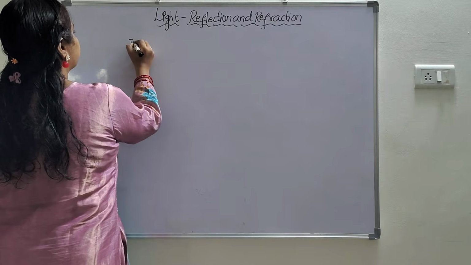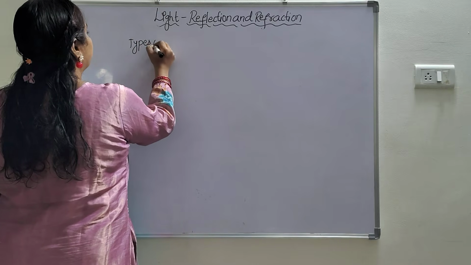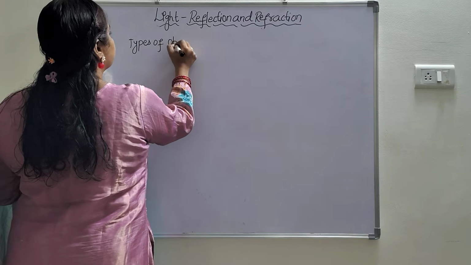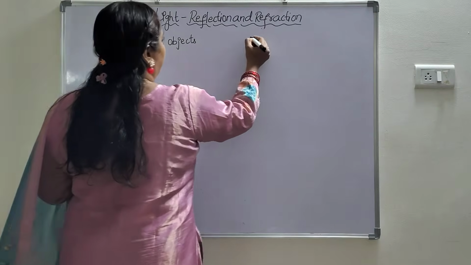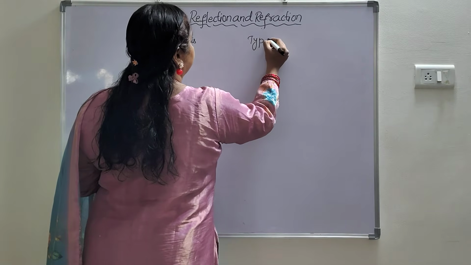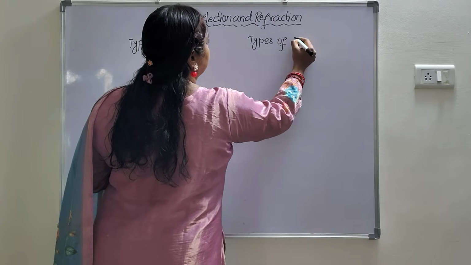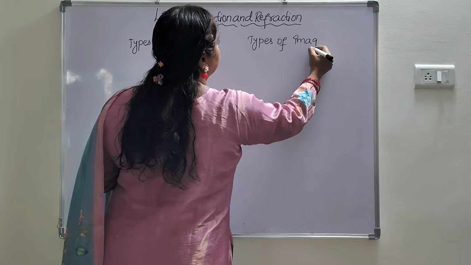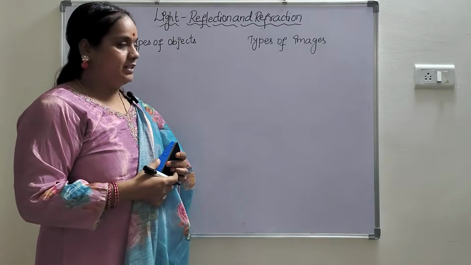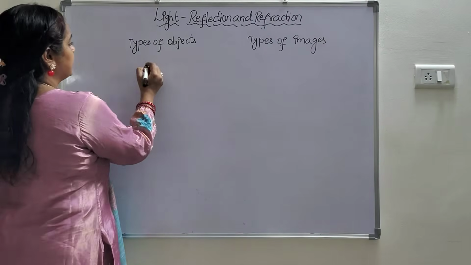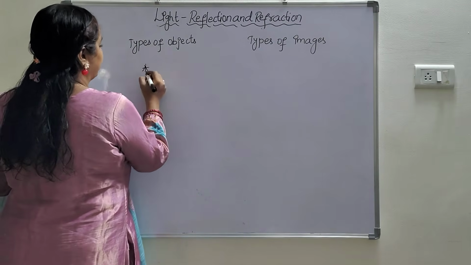Next, we are going to discuss types of objects and types of images. Objects are classified into two types.